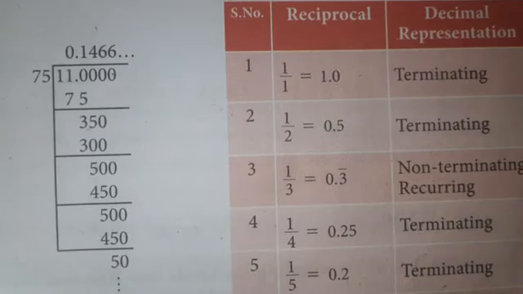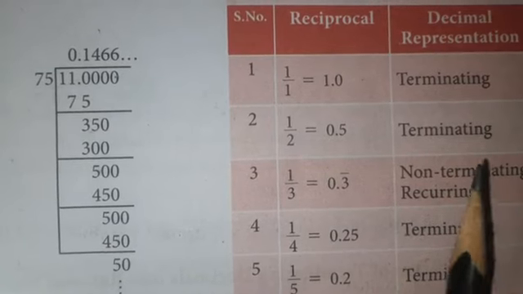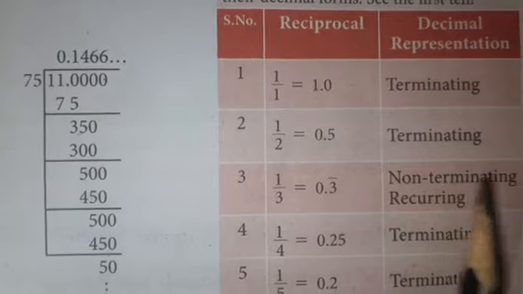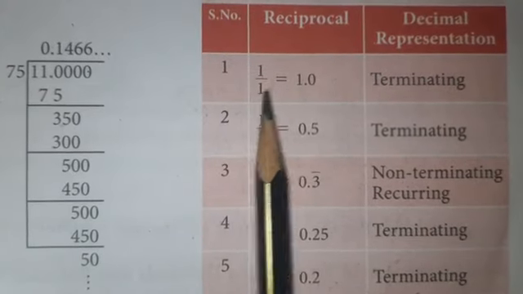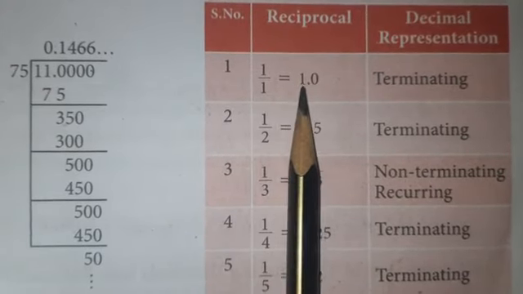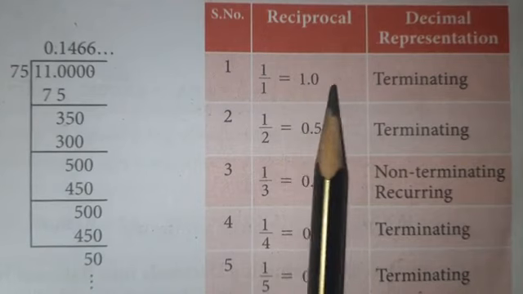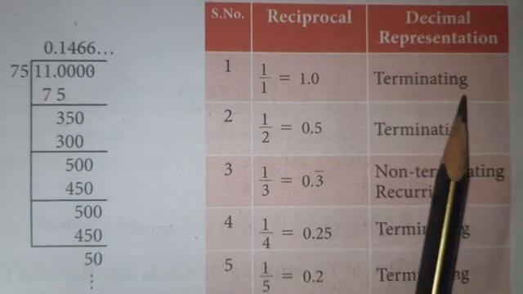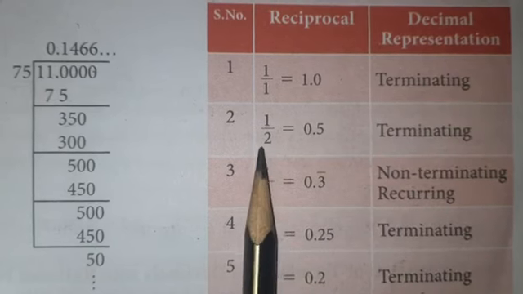Let's see some examples for whether it is a terminating or non-terminating recurring decimal. The first example, 1 divided by 1. You will get the answer as 1. We can write that as 1.0. It comes to an end. Therefore, what type is it? Terminating decimal.